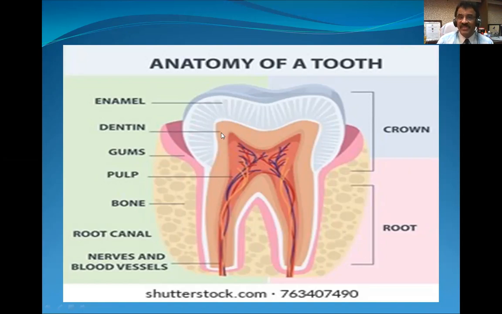Inside you can see the cementum, and you can see the gums, soft tissue, and the inner core is made up of pulp, which has got neurovascular bundle going there, nerves and vessels. And you can see this looks like a canal, so it is called the canal in the root, so it is called root canal. So actually teeth get affected, diseased in this area, and you require a dentist to take care of it.